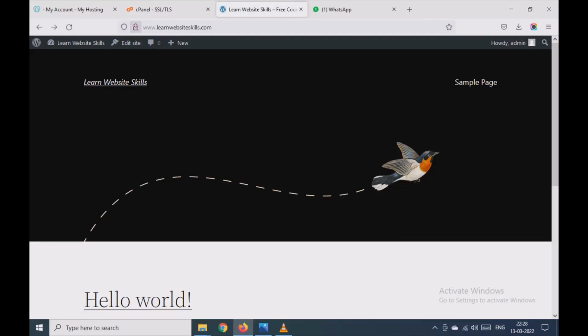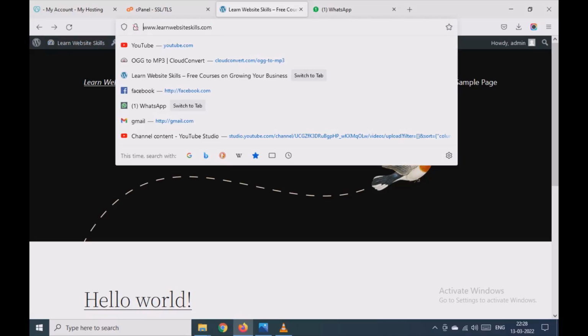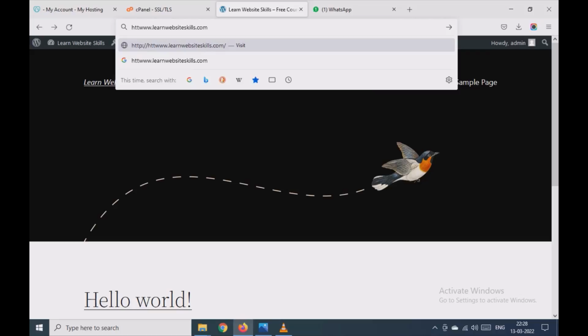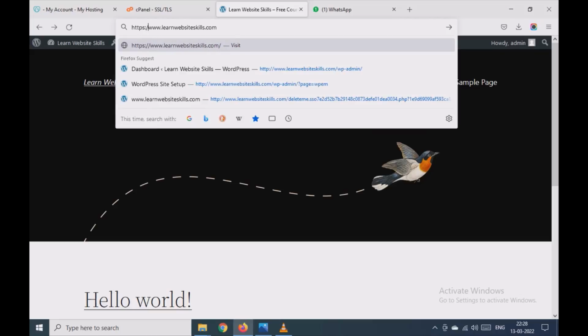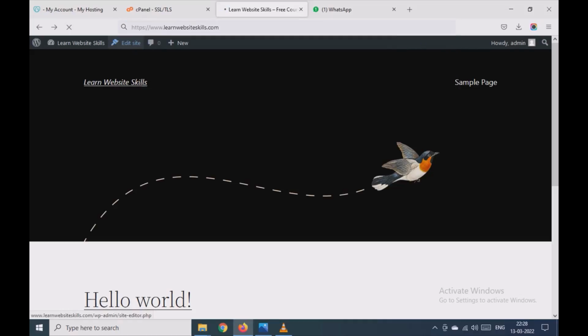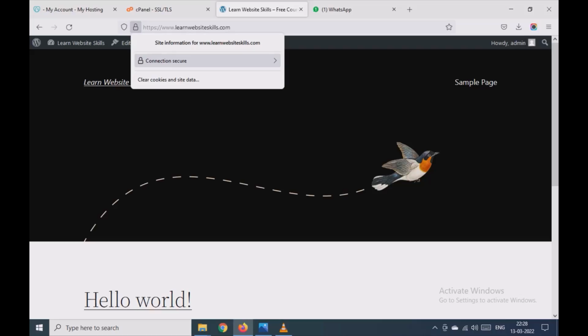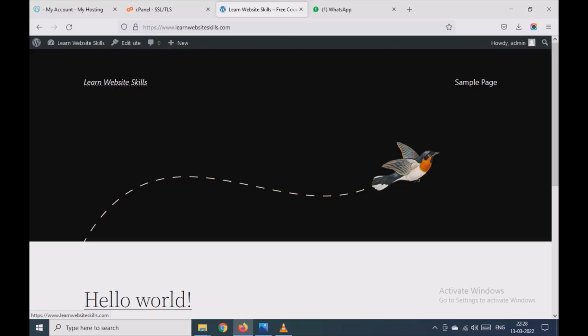Okay. See. Now you can see here we have the cross symbol. It means connection is not secure and certificate is not installed. So we'll just do a refresh. Still it's not working. So here what you can do is type https double slash. Now see, verified by godaddy.com. Now the certificate is active. You can see here the connection is secure.